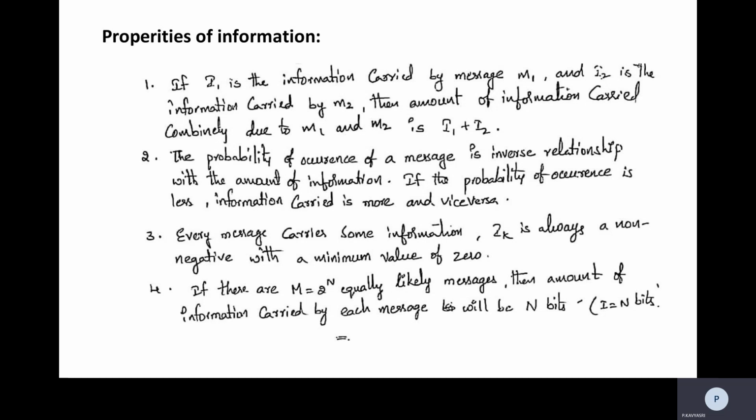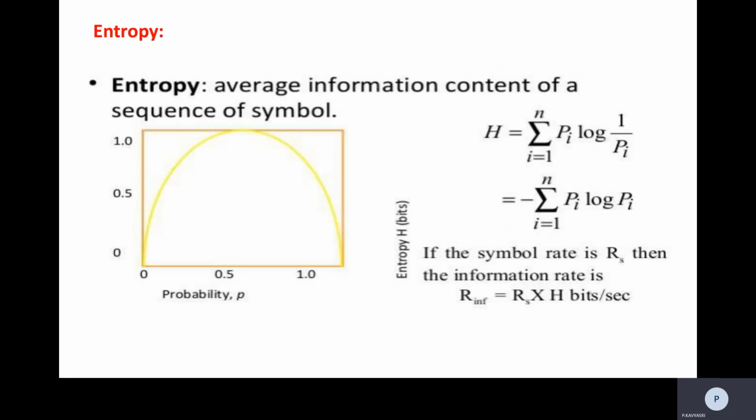The third one is that every message will carry some information. I suffix k is always non-negative, with a minimum value of 0. And if there are M equal to 2 power n equally likely messages, then the amount of information carried by each message will be n bits. So I is equal to n bits. Those are the properties of information.